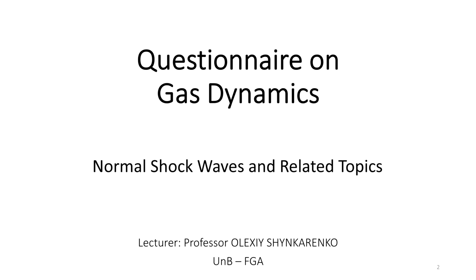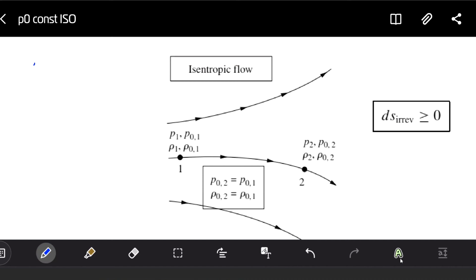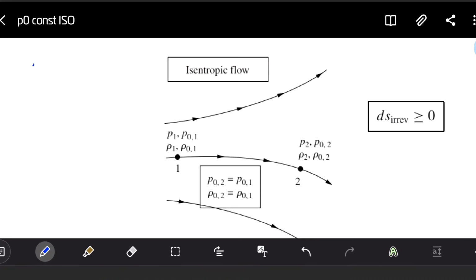The first question we have is about constant pressure and constant density in isentropic flow. I would like to answer first, and then the other two questions which appeared recently. So to start talking about the